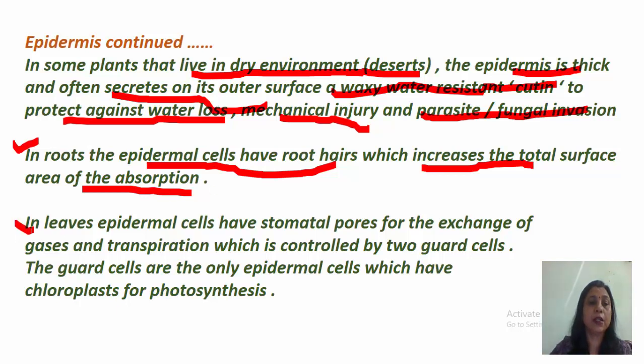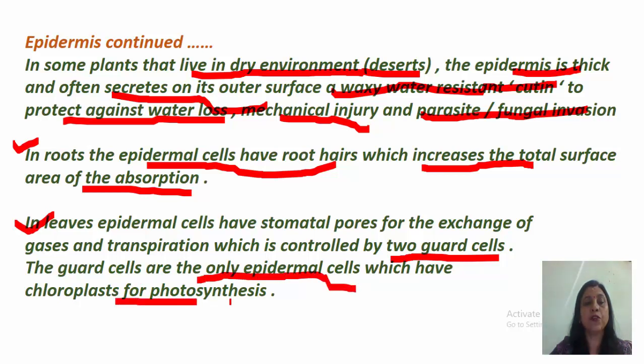And in the third, that is the epidermal cells of the leaves. Sorry, in leaves, epidermal cells have stomatal pores. Means stomata is present for the exchange of gases and transpiration. And this stomatal pore is controlled by two guard cells. The guard cells are the only epidermal cells which have chloroplast for photosynthesis.